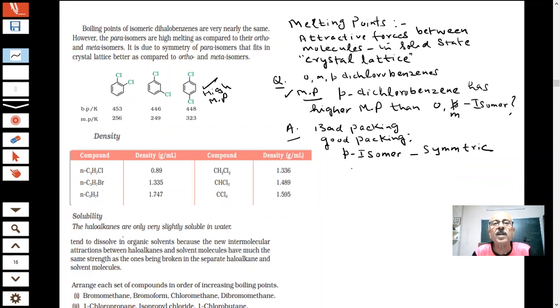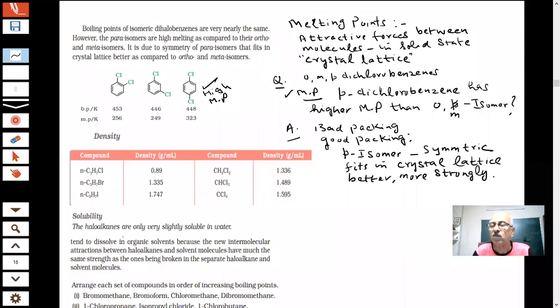And therefore what will be the result? It fits in the crystal lattice better, more strongly. And the result of that is that if you try to melt it, you will need more energy to melt it, because this packing is closer, more strongly means closer packing, students.